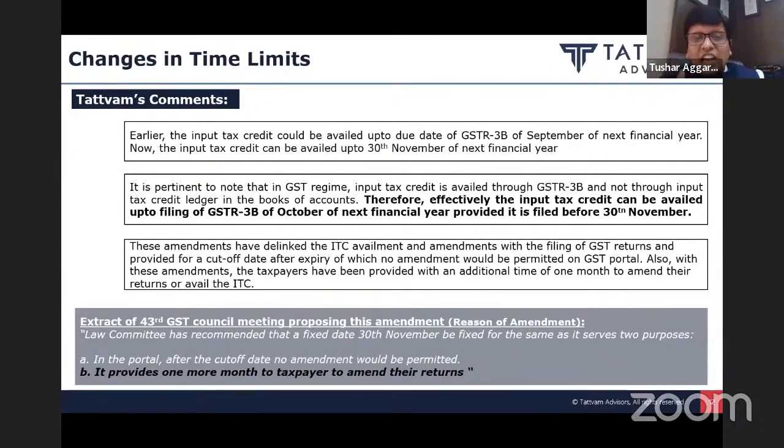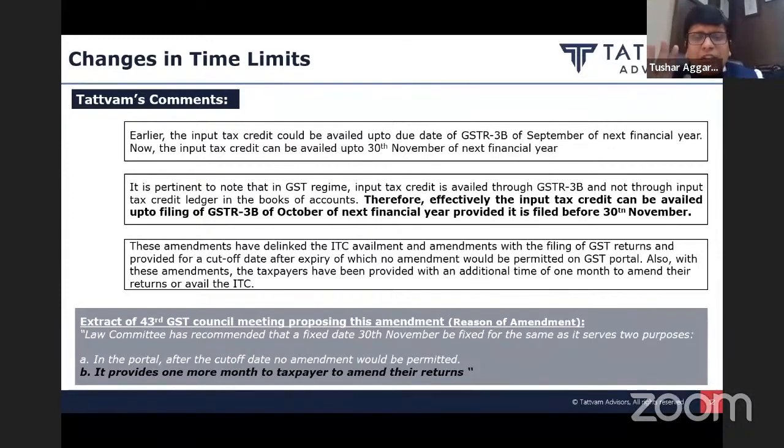Now, since the last date for availing the credit is 30th November, practically for this invoice of April 2021, you can avail the credit maximum in the October 2022 return, which you can at best file up to 30th November. Though the due date is 20th November, even if you delay it and file up to 30th November, the credit will be available to you.